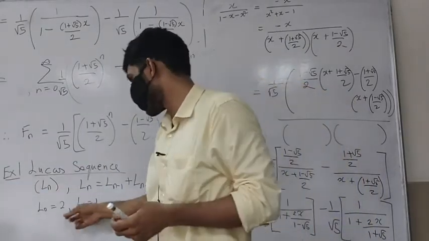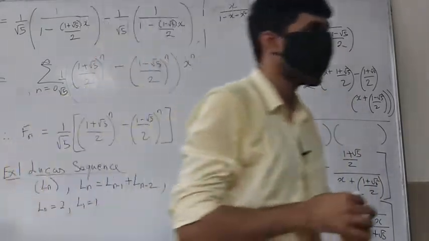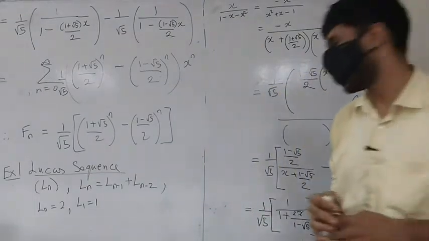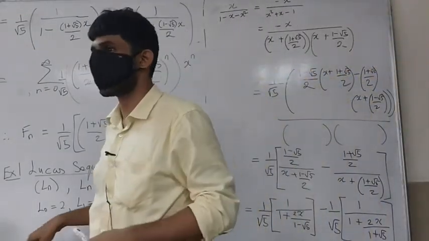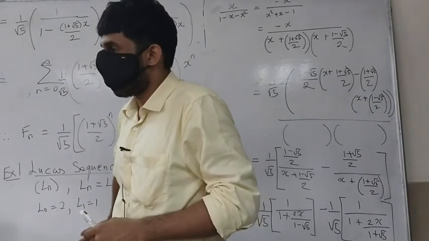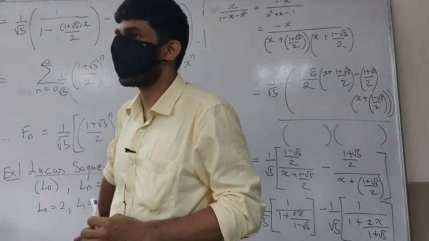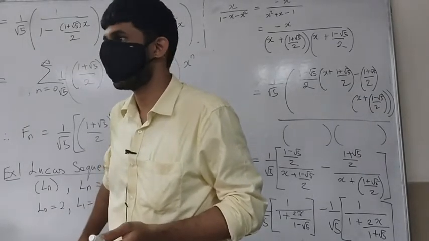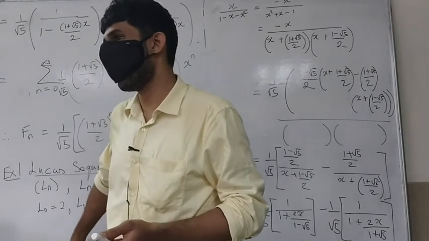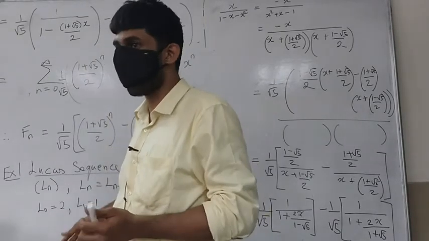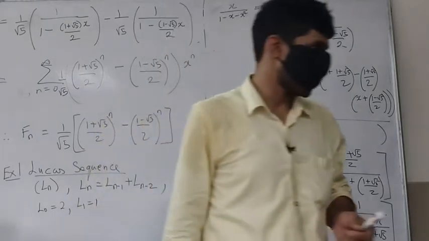And you could, of course, try to find generating functions for other sequences also. One place you can definitely do this is when you have a homogeneous linear recurrence relation. You can always use generating functions nicely.